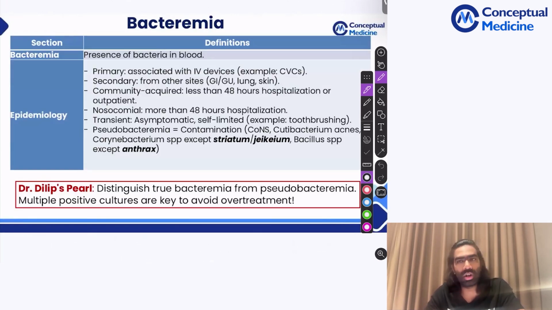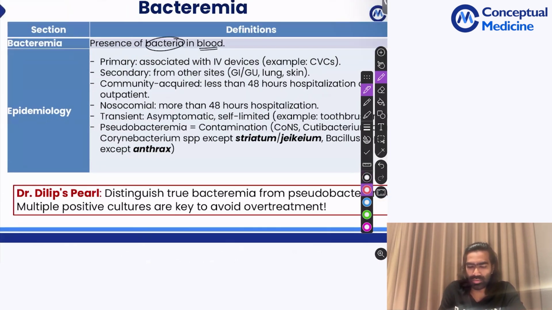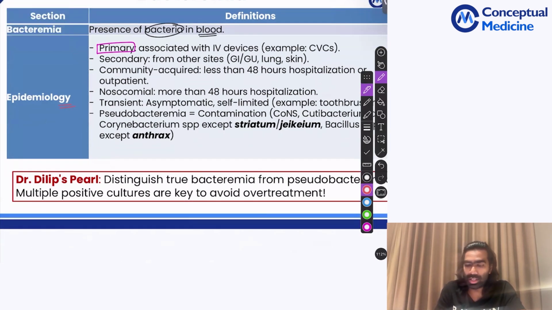First, to begin with, you all know that bacteremia is nothing but presence of bacteria in the blood. That's a very simple definition. We're not going to discuss anything further. And if you look at the epidemiology of bloodstream infections, it could be either primary or it could be secondary.